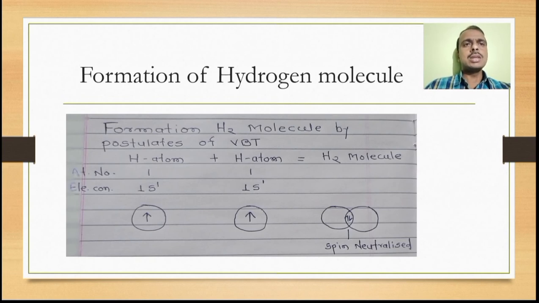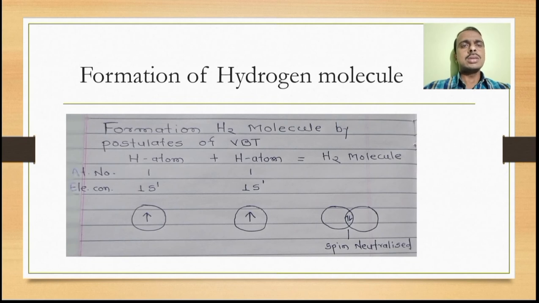In this diagrammatic representation, as the Heitler-London theory postulates, the overlapping of the two atomic orbitals must contain unpaired electrons. In hydrogen molecule formation, the two hydrogen atoms each contain one unpaired electron in the 1s1 orbital.